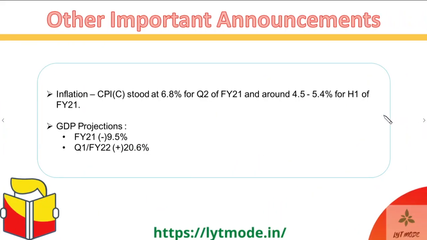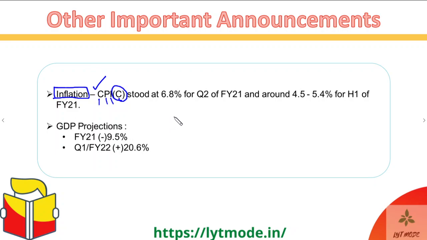Moving ahead, now we'll talk about a few more important announcements that were made in the MPC's meeting, and the first of them is inflation. As we talked about, inflation is the most important thing that the MPC always tries to target, and the MPC actually considers the CPI-C, the Consumer Price Index Combined. Combined means both rural and urban. So the CPI-C is considered for inflation in India, and again you need to know this fact: the index used for calculation of inflation by the Reserve Bank of India is the CPI combined. Okay, guys.